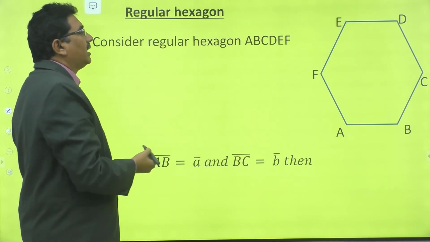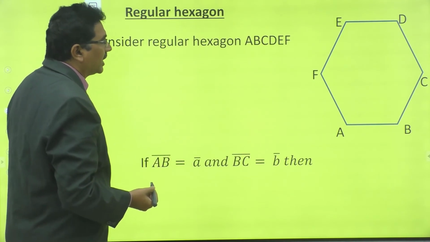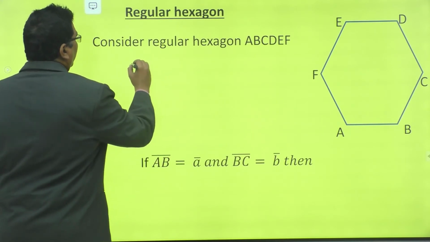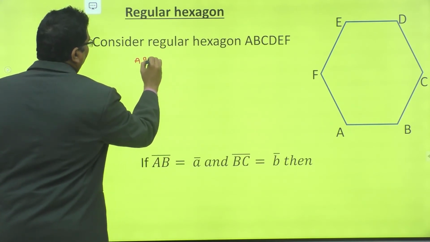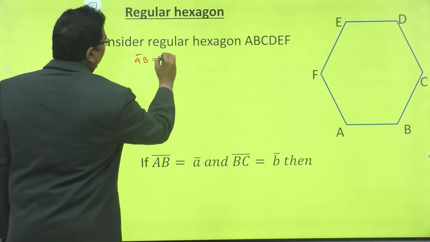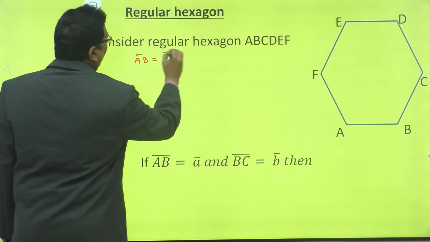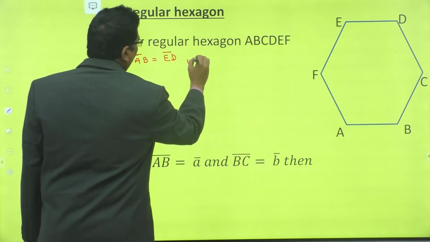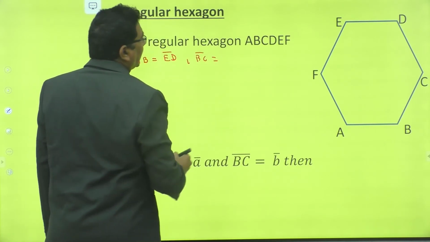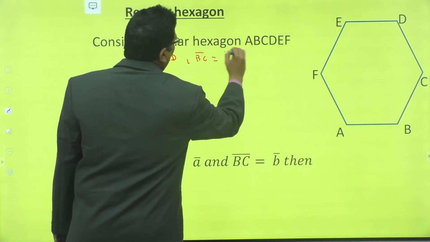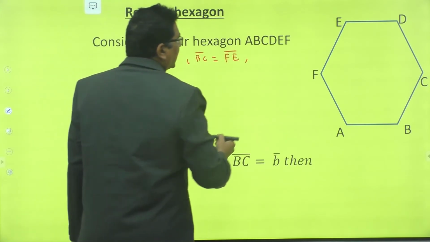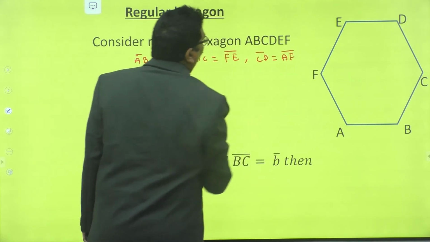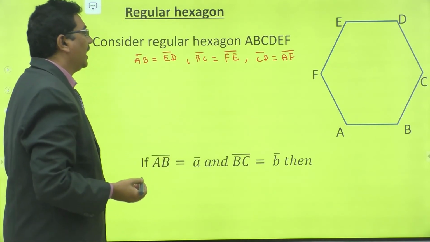So what are the properties of a regular hexagon? Since this is a regular hexagon, AB bar is equal to ED bar. BC bar is equal to FE bar. CD bar is equal to AF bar.